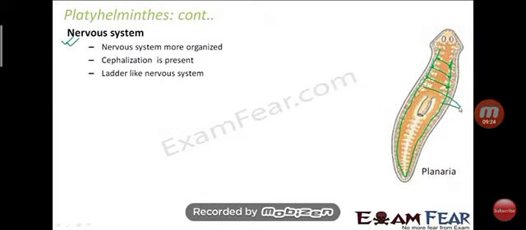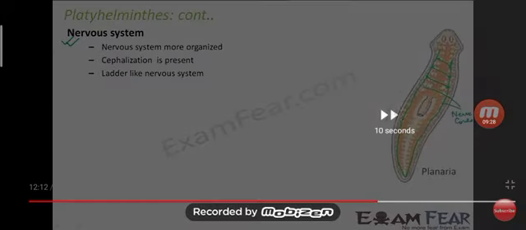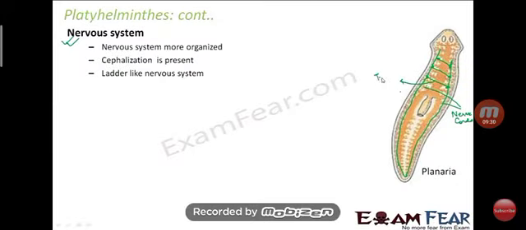So this structure is called the ladder like nervous system. Okay, so these are nerve cords, the middle part is present. Transversely present, these are called nerve cords, and the complete lining are nerves.